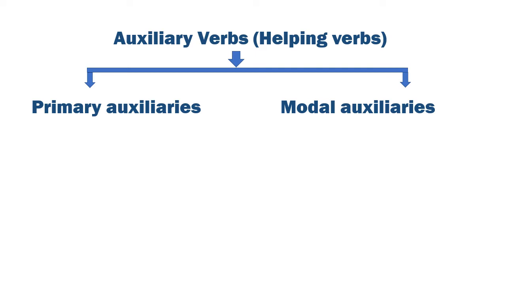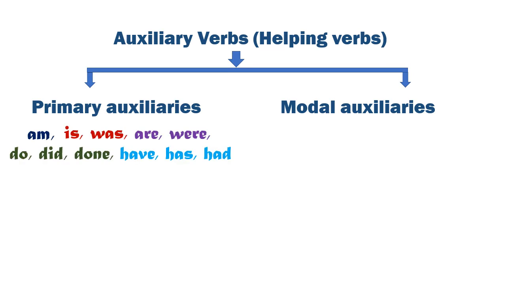Auxiliary verbs or helping verbs are further divided into two types: primary auxiliaries and modal auxiliaries. Now this is very easy. We know that helping verbs are those which help a main verb. But some of the helping verbs can also stand alone in a sentence. Sometimes these stand alone and sometimes they also help another verb. They can do both. And these verbs are called primary auxiliaries. The primary auxiliary verbs are am, is, was, are, were, do, did, done, have, has and had.